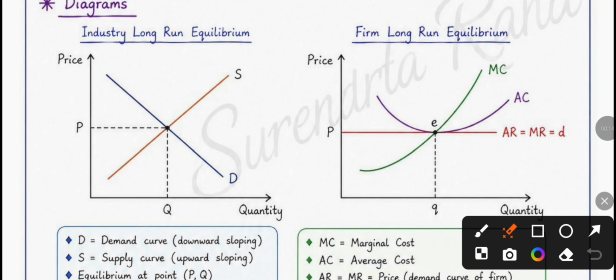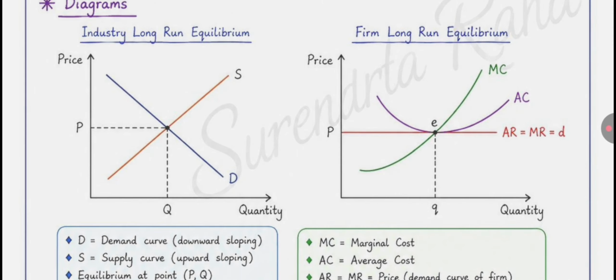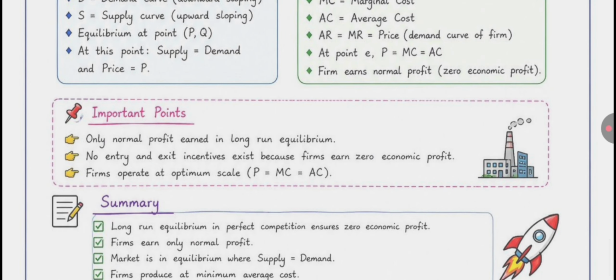This is the diagram of industry long-run equilibrium, and this is the diagram of firm long-run equilibrium. Industry long-run equilibrium is decided by the market forces of demand and supply, where you can see that the price is decided at the point of equilibrium. And this is the firm long-run equilibrium which we have already discussed. And this is all about market and perfect competition.